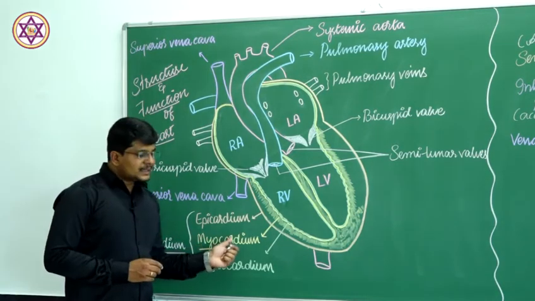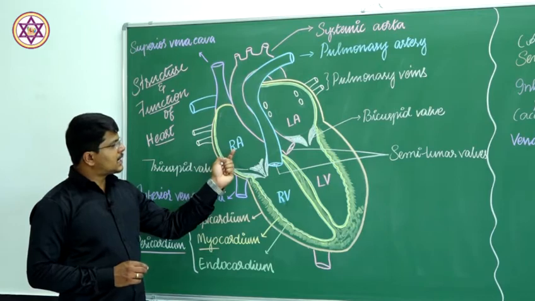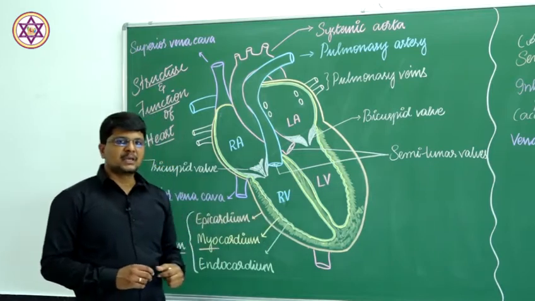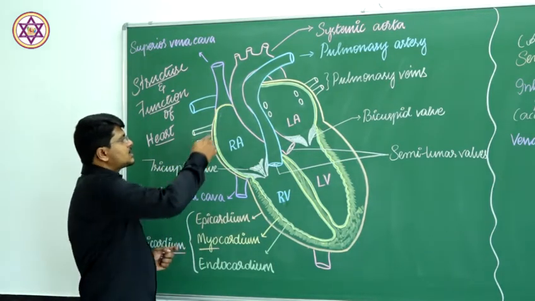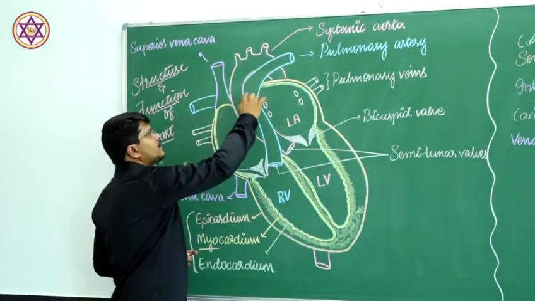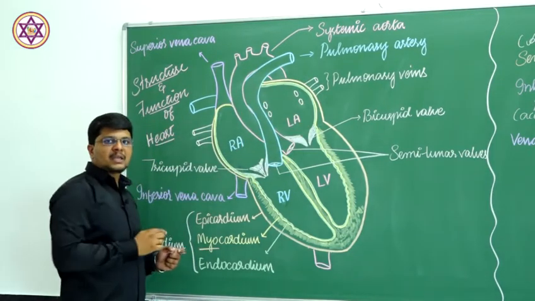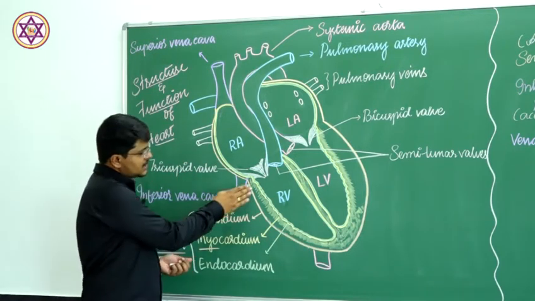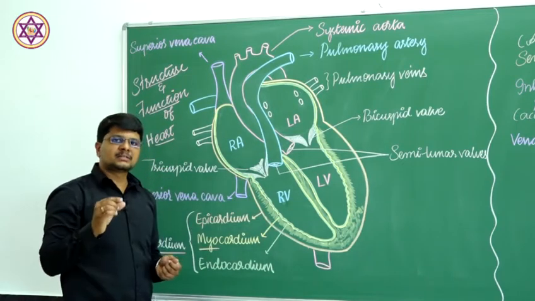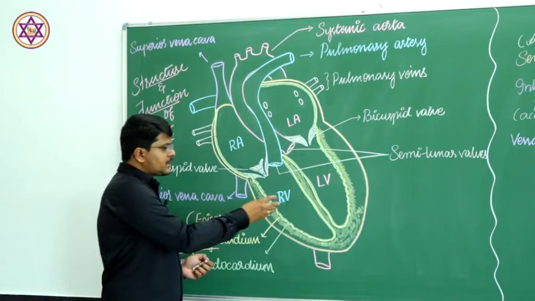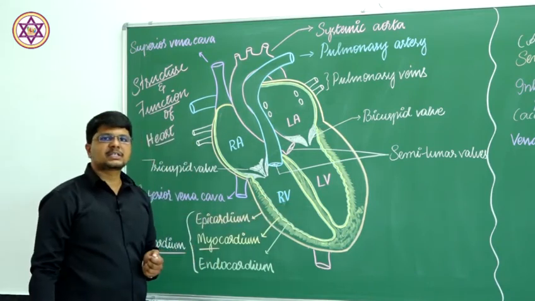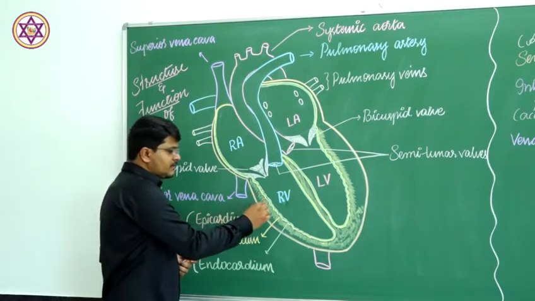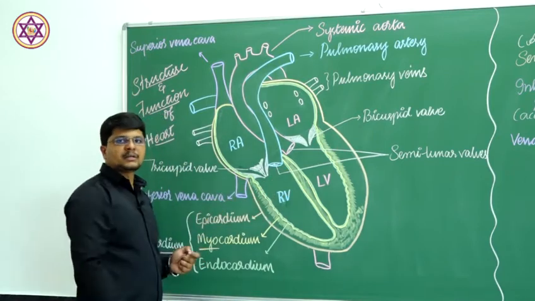The myocardial thickness varies in the auricle and the ventricle, and even between the right ventricle and the left ventricle. The myocardium is thin in the region of the auricle, whereas in the ventricular region, the myocardium, which is depicted in yellow color here, is thicker, because the pressure exerted in the ventricle is higher than the pressure exerted in the auricle. Therefore, the thickening will be there in the ventricular chambers.